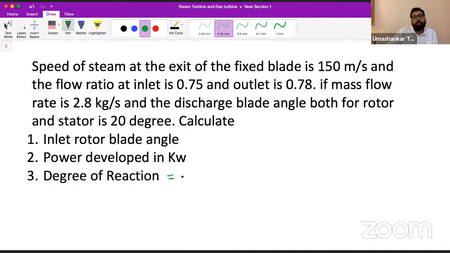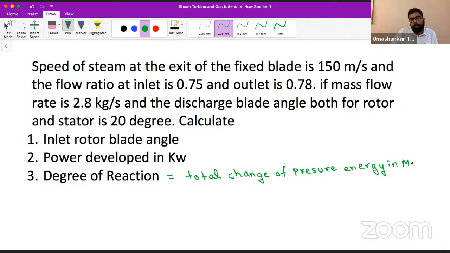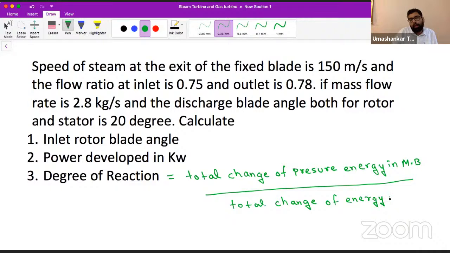You can define it as the total change of pressure energy in a moving blade or runner, upon the total change of energy in the moving blade.